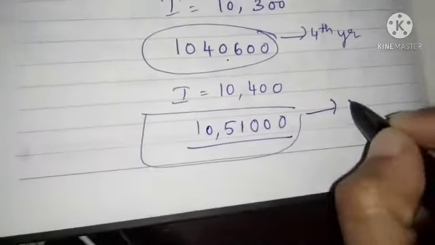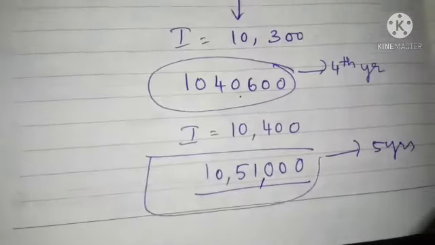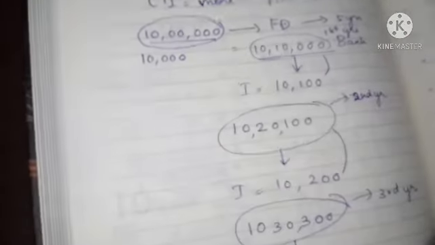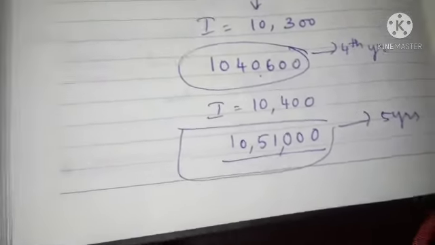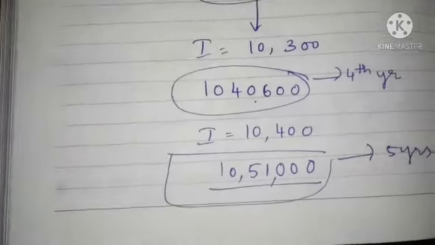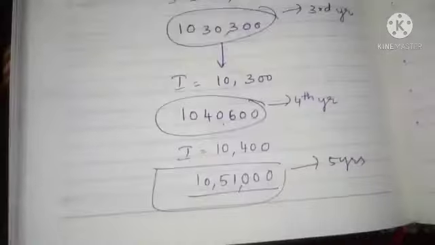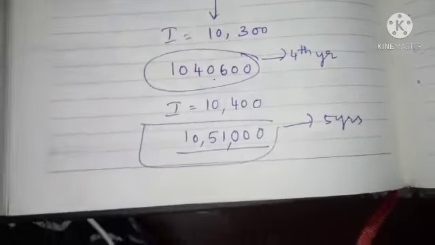So at last, in the 5th year, when you are going to take the FD from your account, you will have 10,51,000 in your account. But actually how much have you paid? You have paid only 10 lakh. But due to this compound interest concept we have learned, you are getting 10,51,000 at the end of 5 years. So 51,000 is the interest amount you got while putting the FD. You got extra through compound interest when depositing.